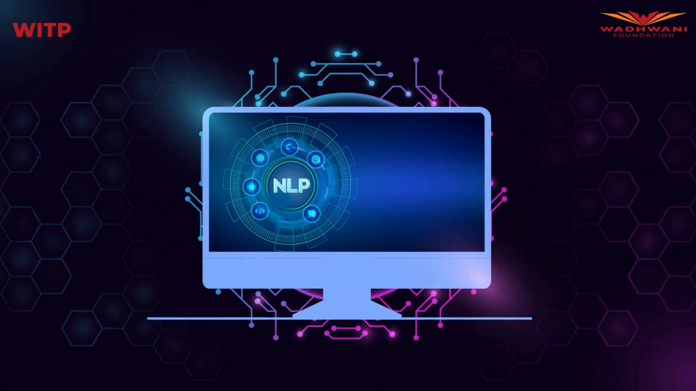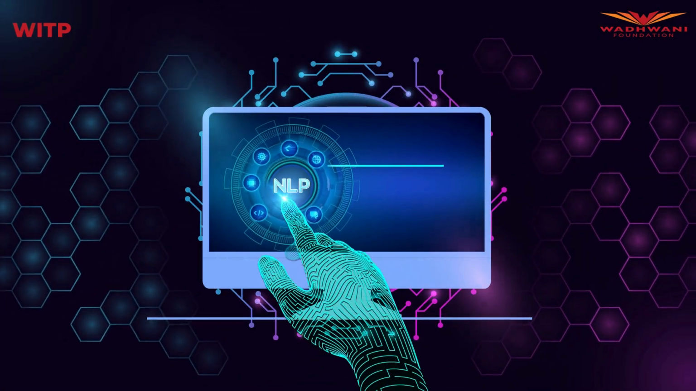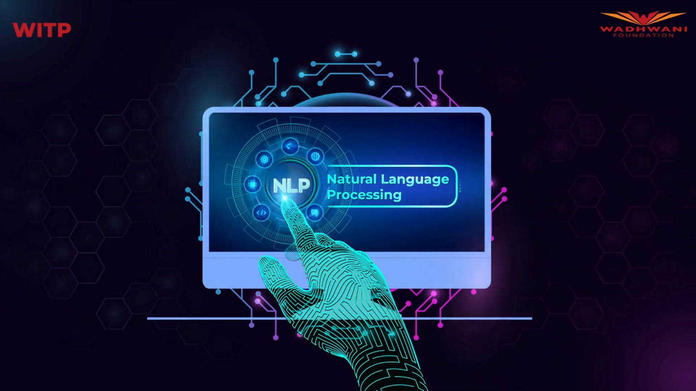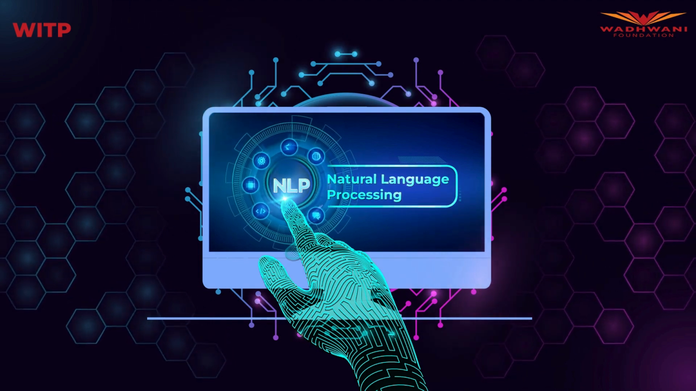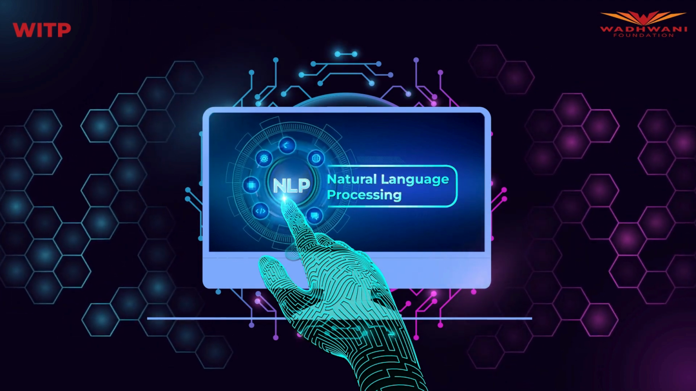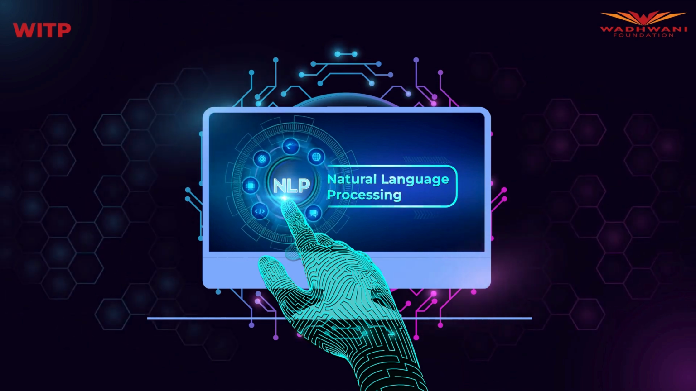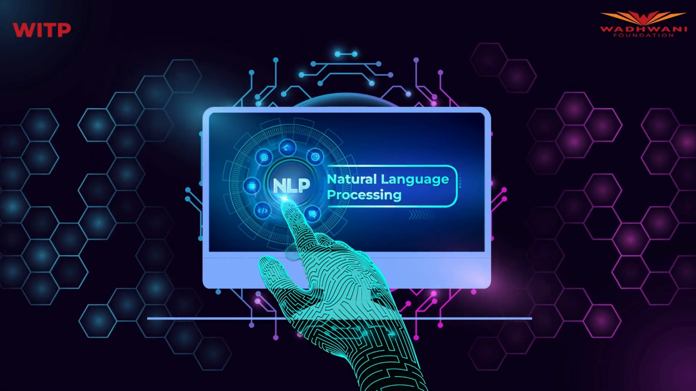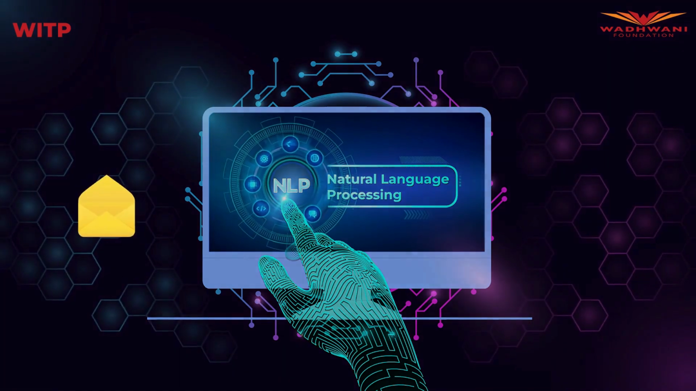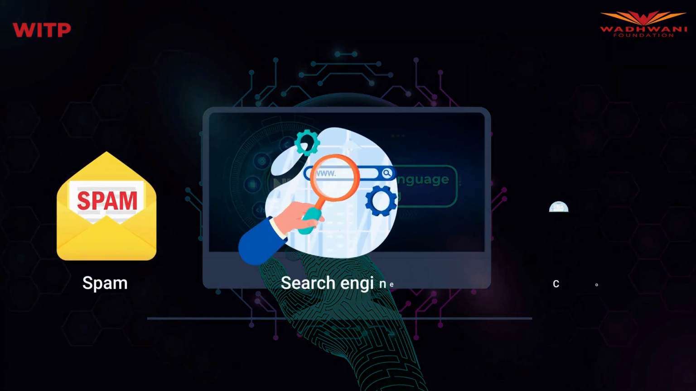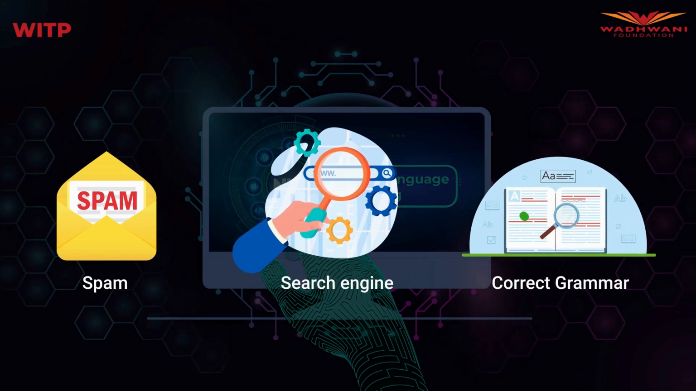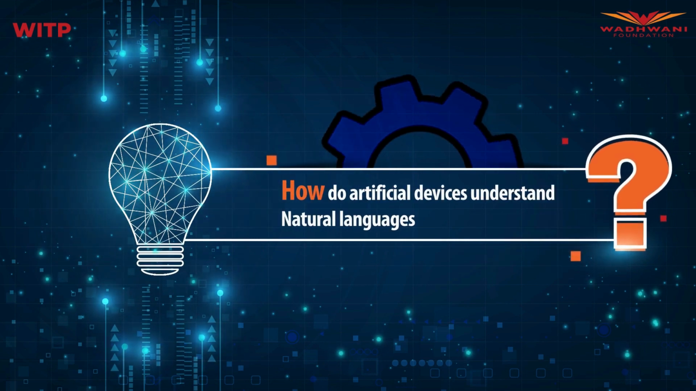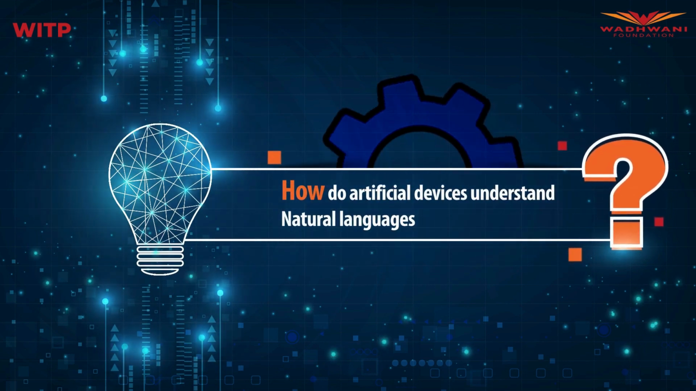The major field which gives us power to voice assistants is natural language processing, or NLP. Simply put, NLP makes it possible for artificial devices to process natural languages in written or spoken format. In fact, NLP supports us in several day-to-day tasks such as identifying spams, search engines, grammar corrections, and so on. Now the question arises, how do artificial devices understand natural languages like English or Hindi?